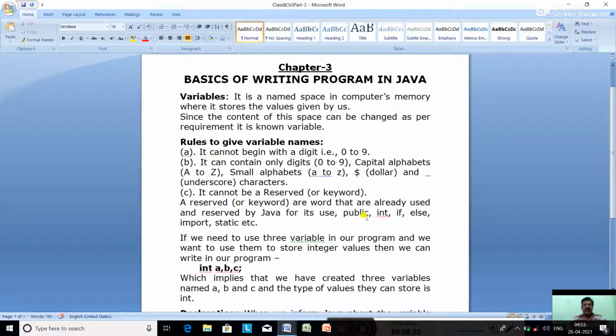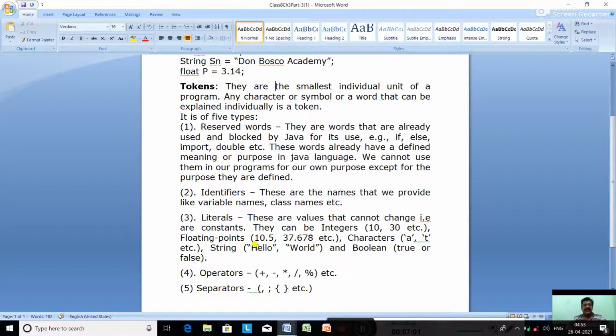Reserved words or keywords are the words that are already used and reserved by Java for its own use, like public, int, if, else. These are the reserved words of Java. They are the words that are already used and blocked by Java, for example if, else, import, double.